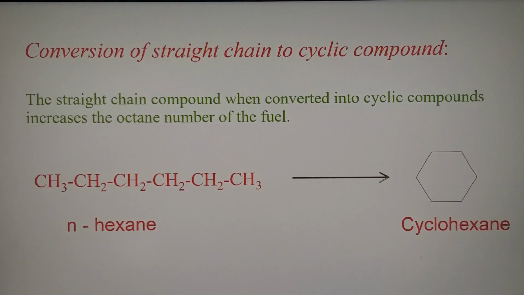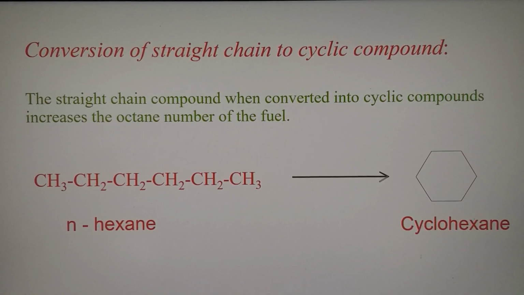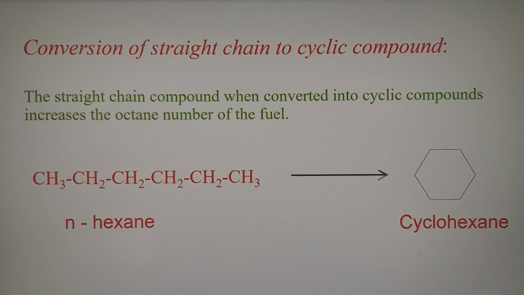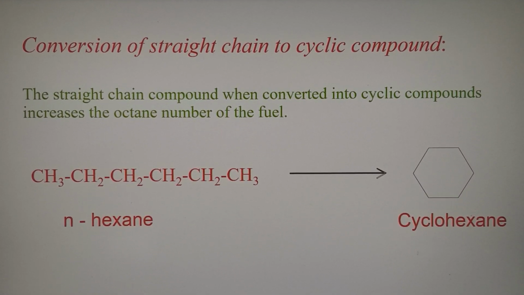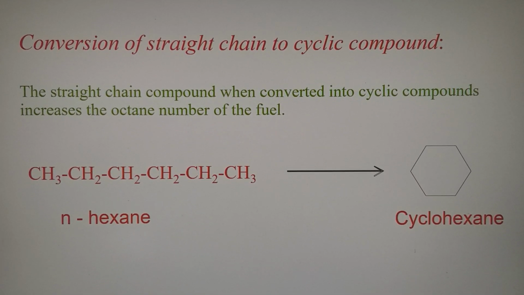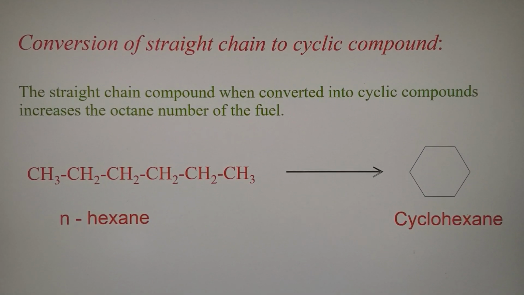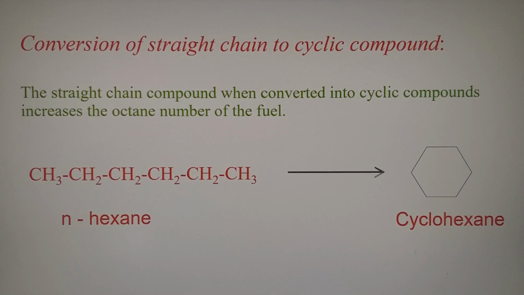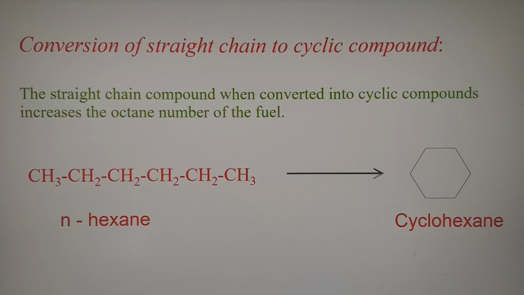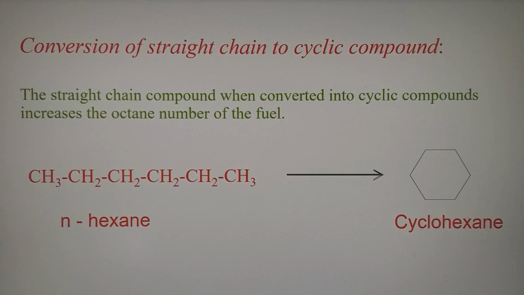The other is conversion of a straight chain to cyclic compound. Like in the previous isomerization we saw that we are producing a branch in it. Now if we make it into a cyclic compound, same n-hexane can be converted into cyclohexane. This also improves its octane rating.